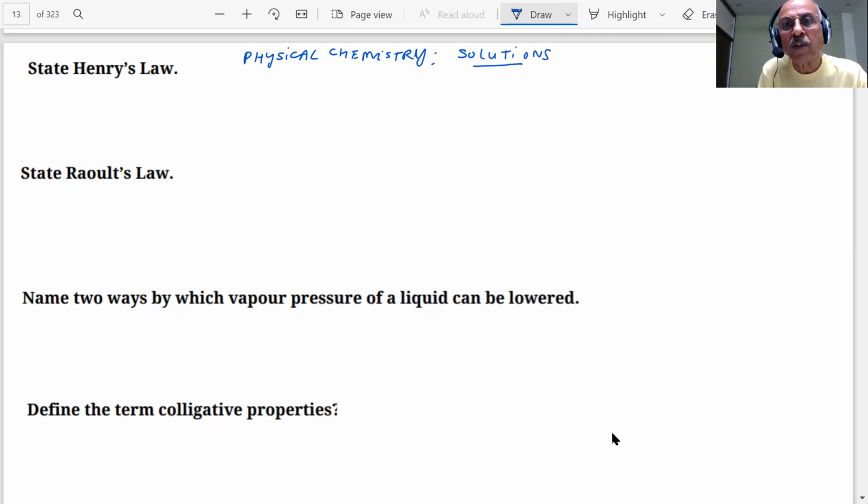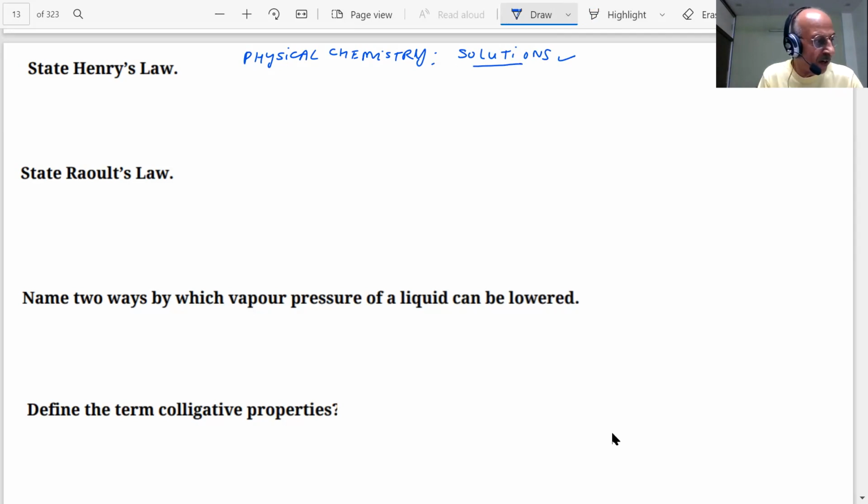What did we study in the solutions, students? What are solutions? What are the different types of solutions? Concentrations of the solution: molarity, mole fractions. Then we studied certain laws for the solutions. What laws?